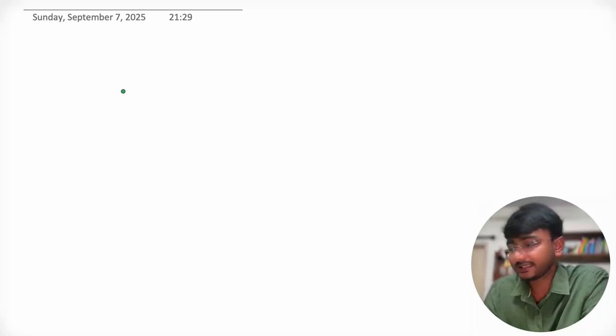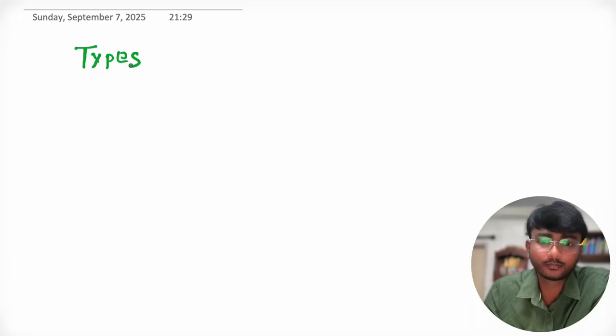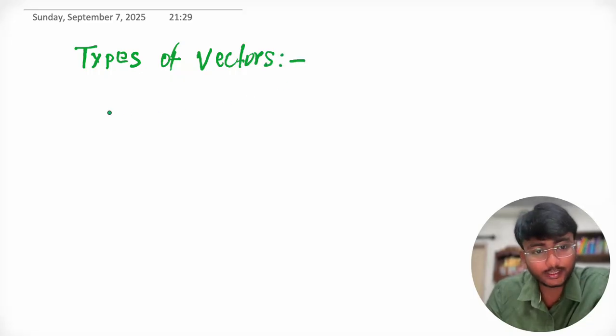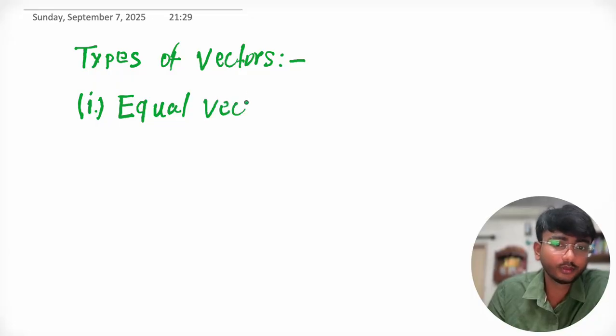Now let's understand types of vectors. Okay, so the first is equal vectors.